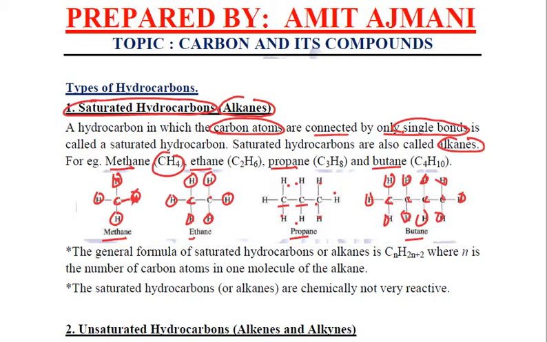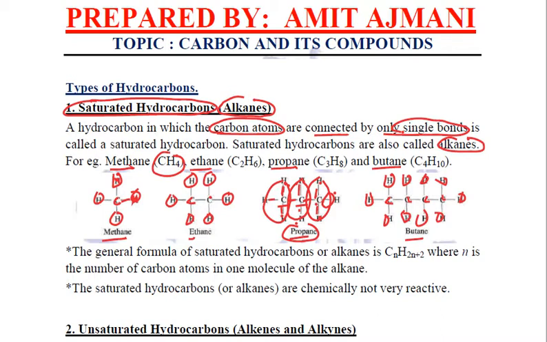Now quite importantly, in exams you get this question many times, that how many bonds are present in a compound. You will be given any compound like methane or ethane or propane or butane, and you have to count the number of bonds. So these are the bonds. If we are talking about propane, these are the various bonds formed between carbon and carbon, as well as carbon and hydrogen. So we can see that propane consists of three bonds, another three bonds, another three, and one. 10 bonds are present in propane, right?